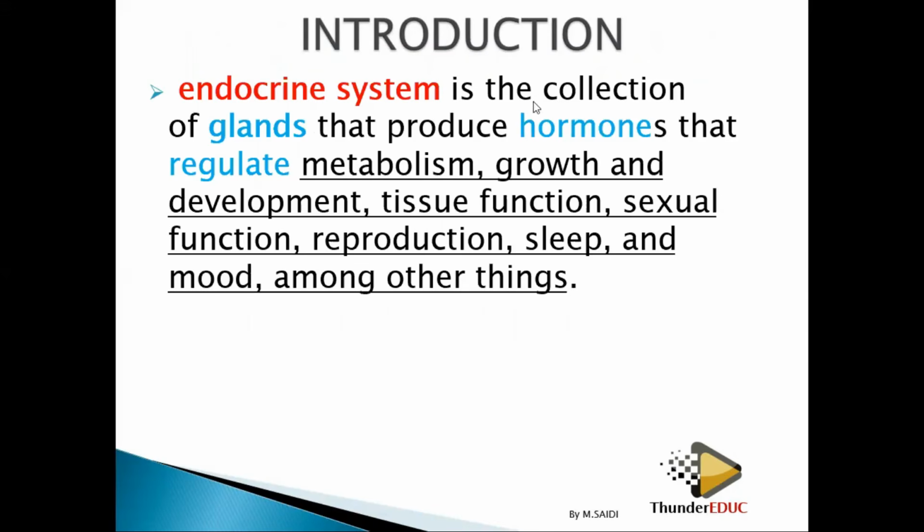Endocrine system is a collection of glands. It means that we have different glands that produce hormones, which are very important in regulating the metabolism, growth, development, tissue function, sexual function, and others. So it means that your normal functioning is as a result of these hormones which are being brought about by these glands which are found inside our body.